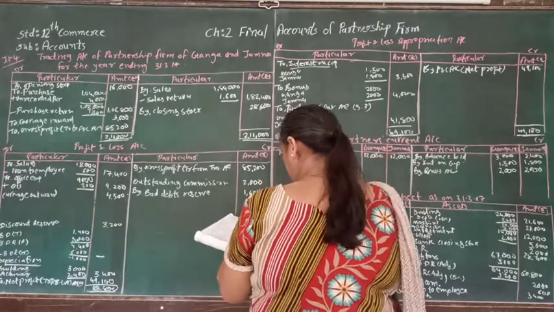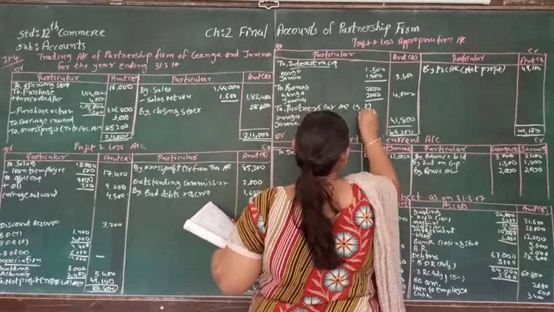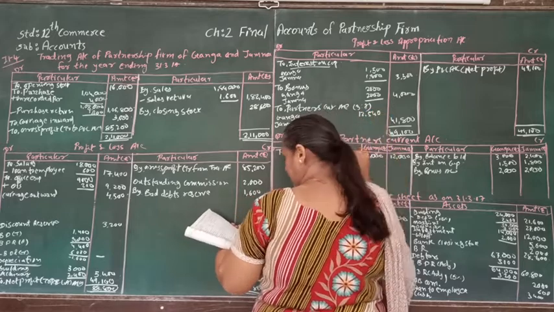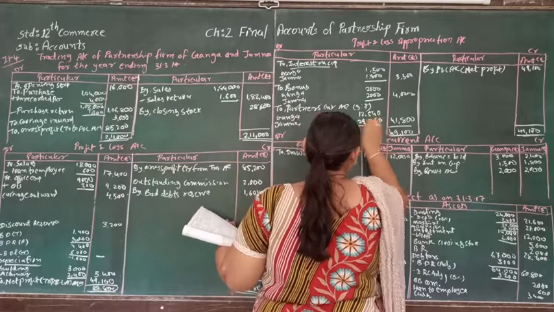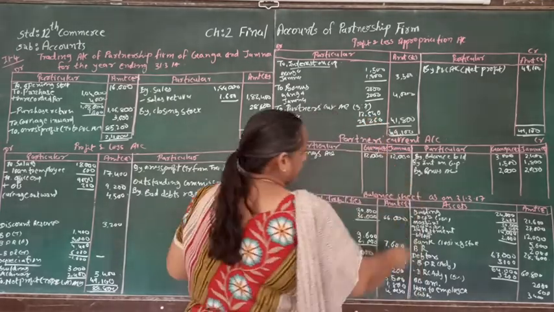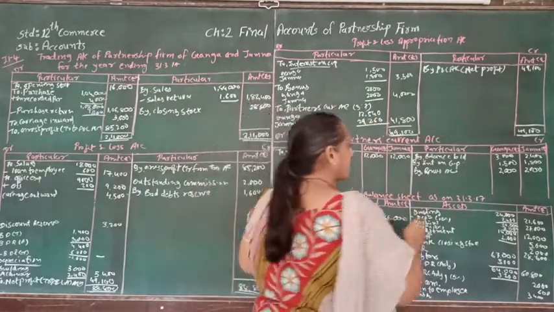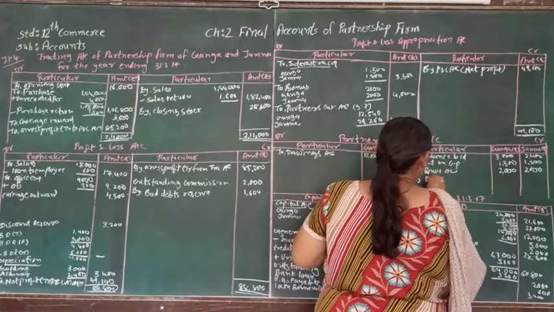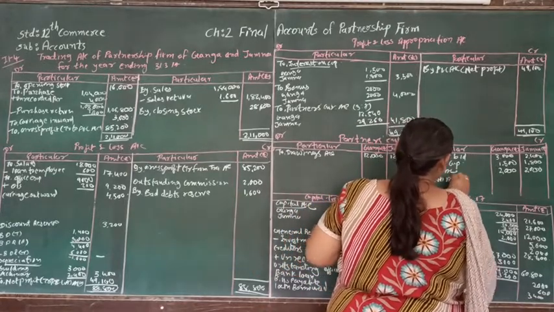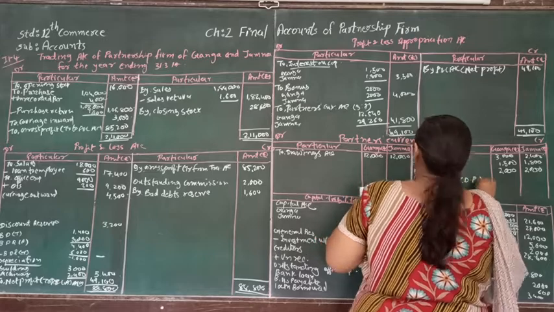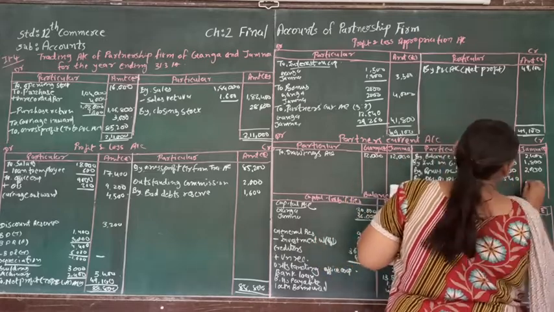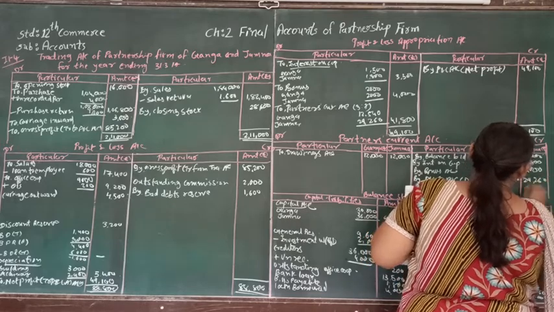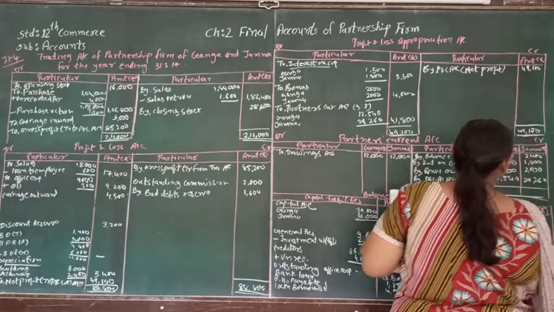So the profit of Ganga will be 12,540, and the profit of Jamuna is 29,260. So this is supposed to be credited to the current account by profit and loss appropriation account, divisible profit. So that is 12,540 and 29,260. Now let's make the total of the current account.